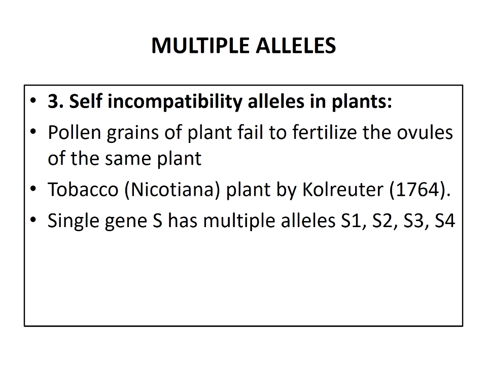The pollen that they produce is not sterile. This phenomenon is called self-incompatibility or self-sterility. The gene has 3 alleles.